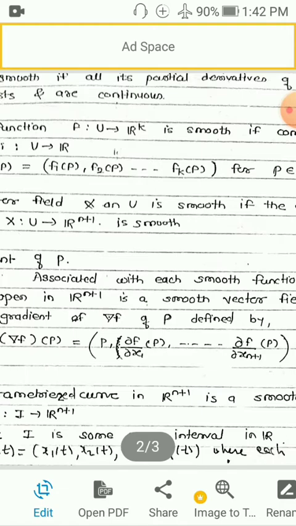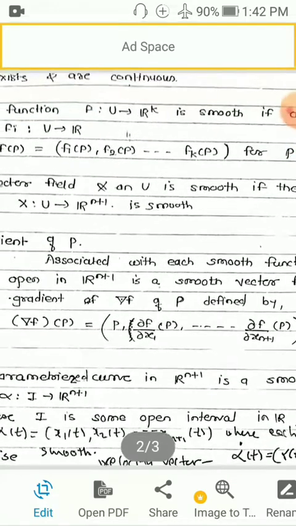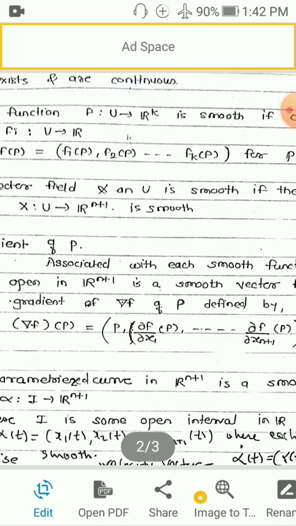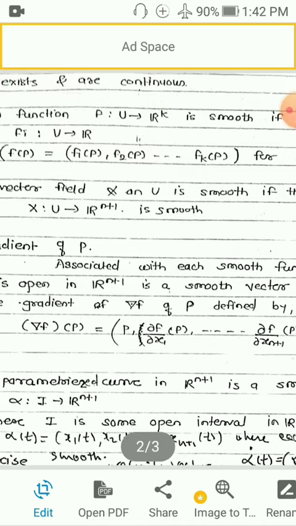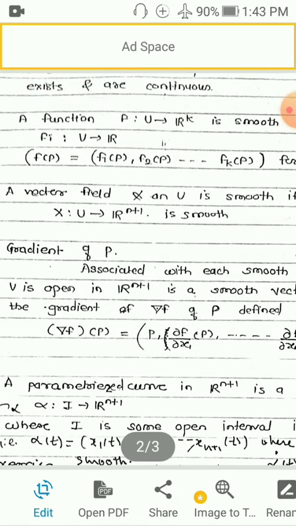These components are f1(p), f2(p), ..., fk(p), and all these fi are also functions from U to simply R, so f1(p), f2(p) are real numbers. If you put them one after another, you get a point containing k-tuples. That is f(p). So one such f means there are k such functions, f1, f2, f3, all from U to R, all real valued.